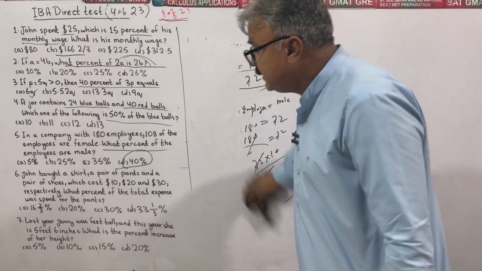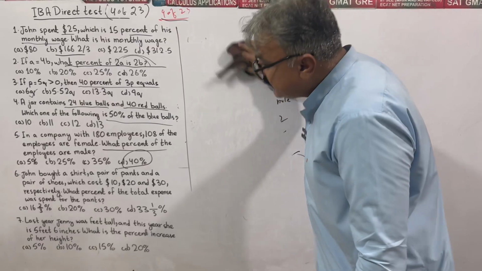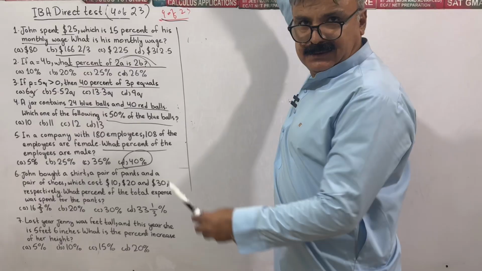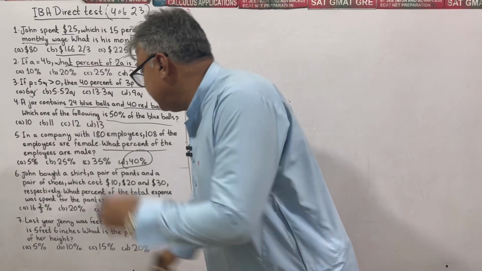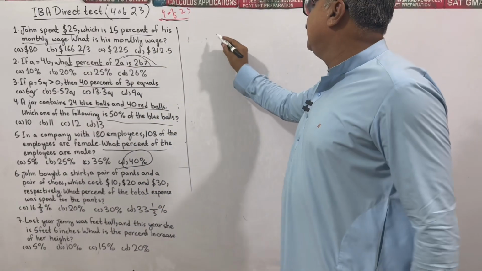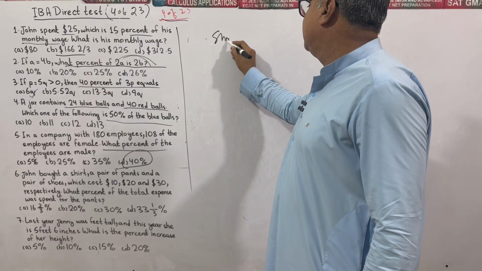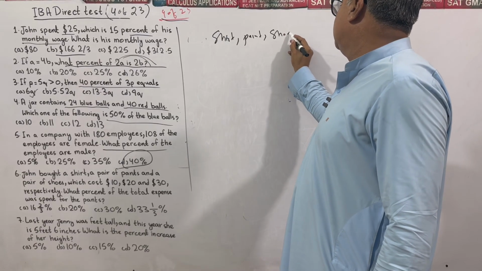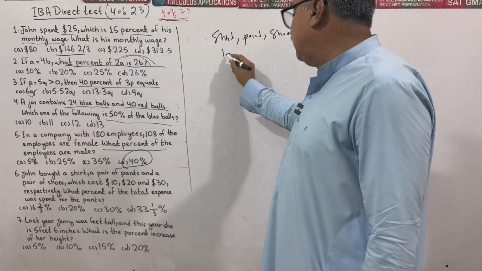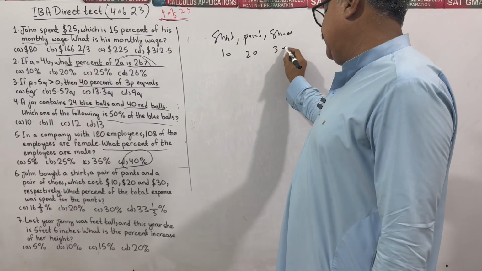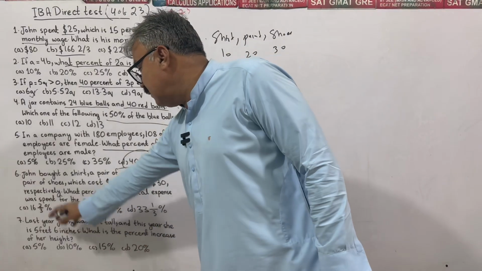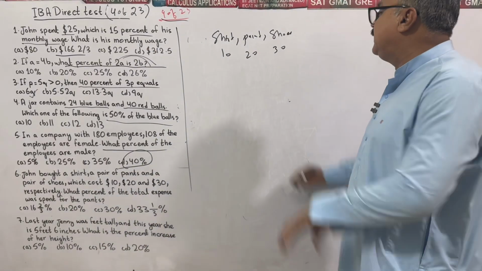Moving towards the second last question. It reads: John bought a shirt, pant, and shoes. Shirt cost $10, pant $20, and shoes $30. What percent of the total expenses was spent on the pants?